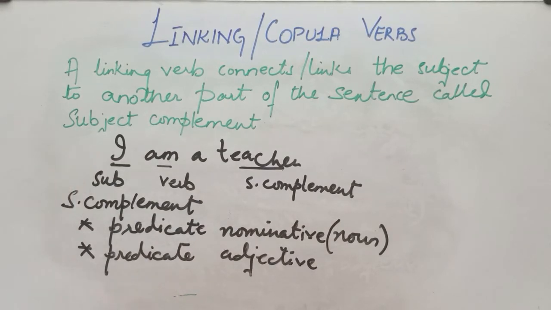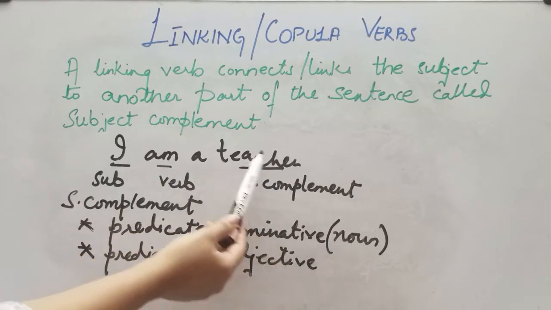The first example is here, I am a teacher. This is simply a noun.